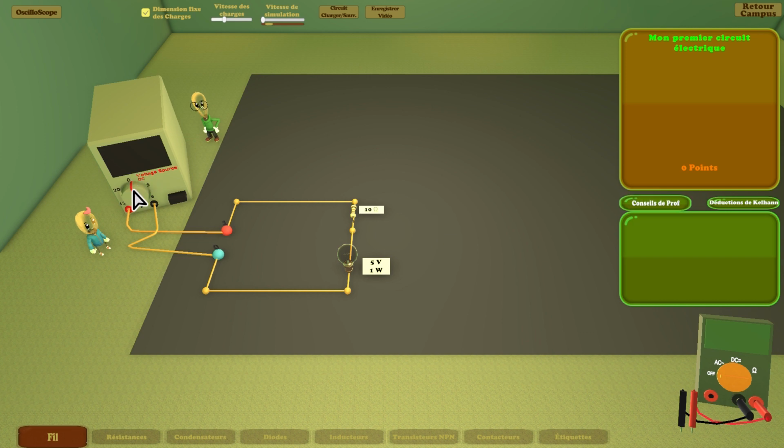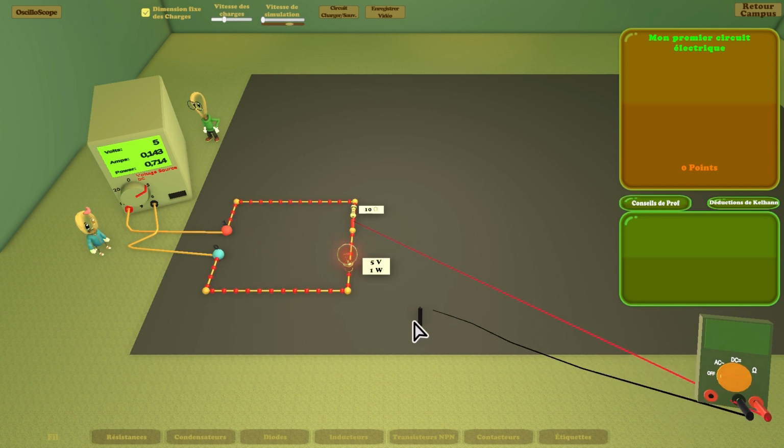Okay. And start the power supply set to 5 volts. As you can see, the light bulb is not fully illuminated. Let's check with the multimeter what is the voltage at the light bulb terminals. We select DC for direct current, and we see that it receives much less than the 5 required volts.